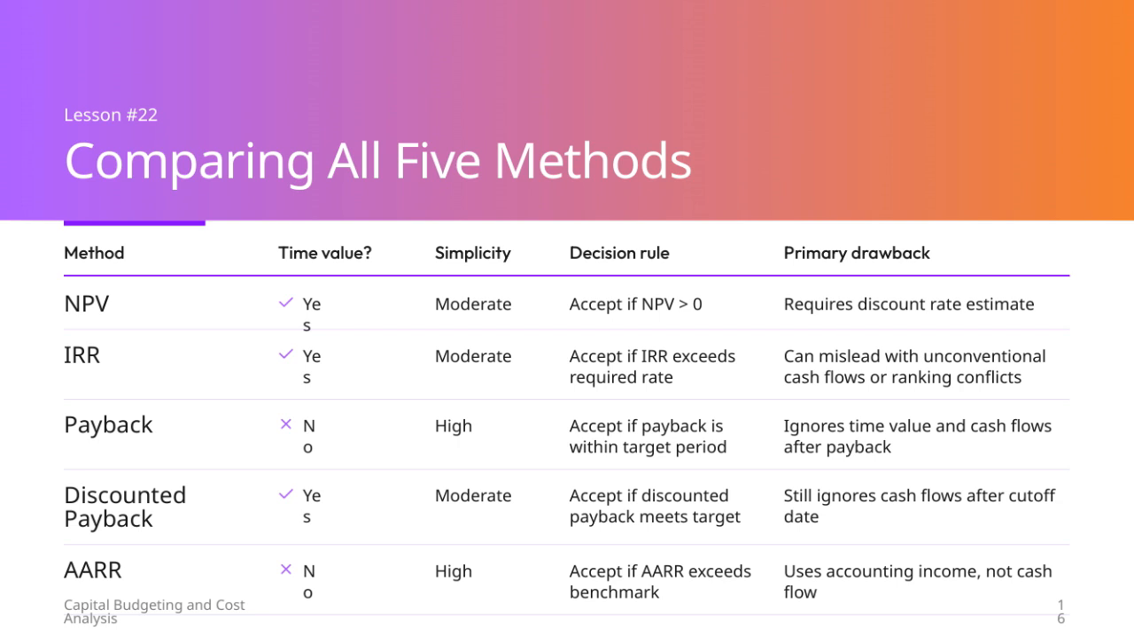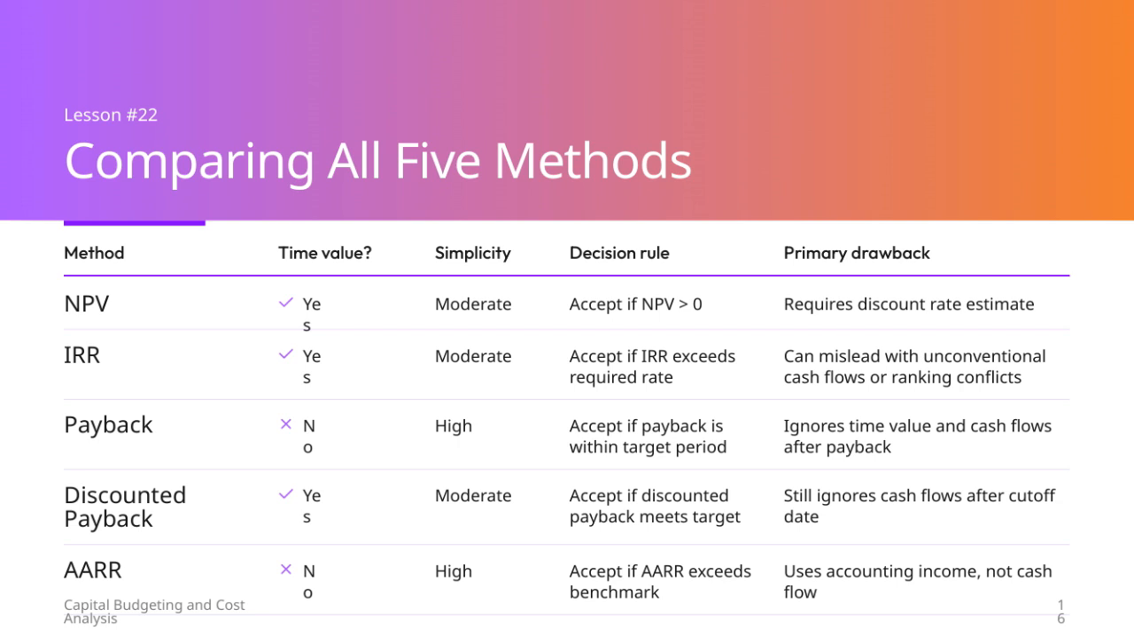Next, the internal rate of return, or IRR, also accounts for the time value of money and has a similar level of simplicity. You accept a project if the IRR exceeds the required rate of return. However, the IRR method can be misleading, especially with unconventional cash flows or when you get ranking conflicts between projects.